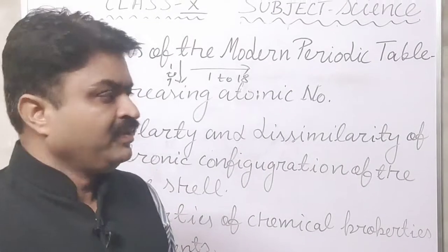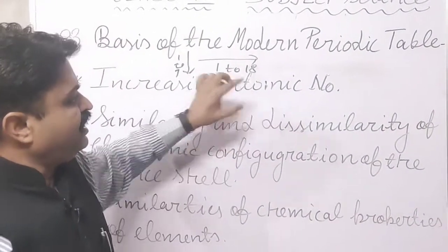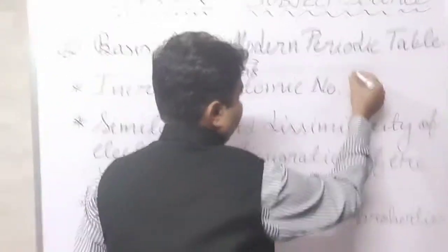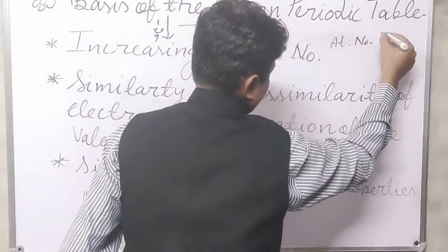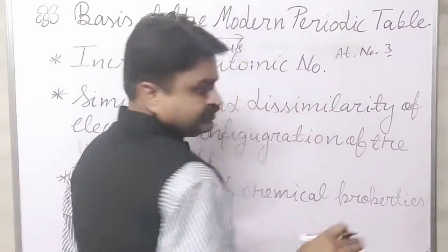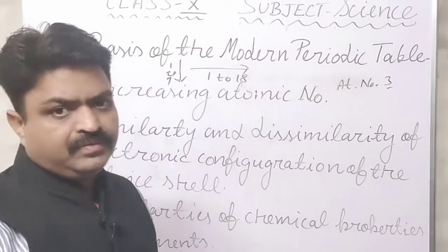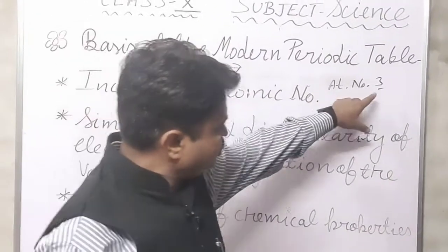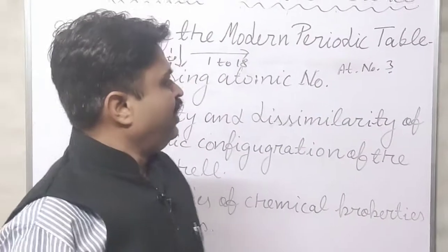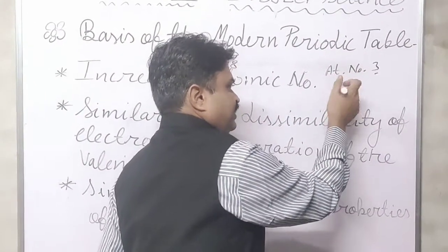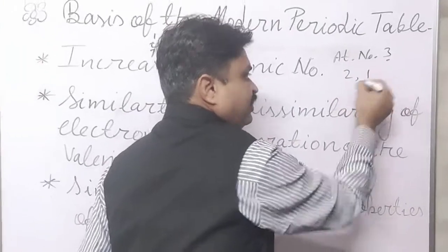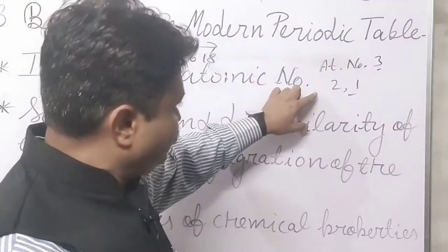How, students? Take the element with atomic number 3. Its electronic configuration is 2, 1.